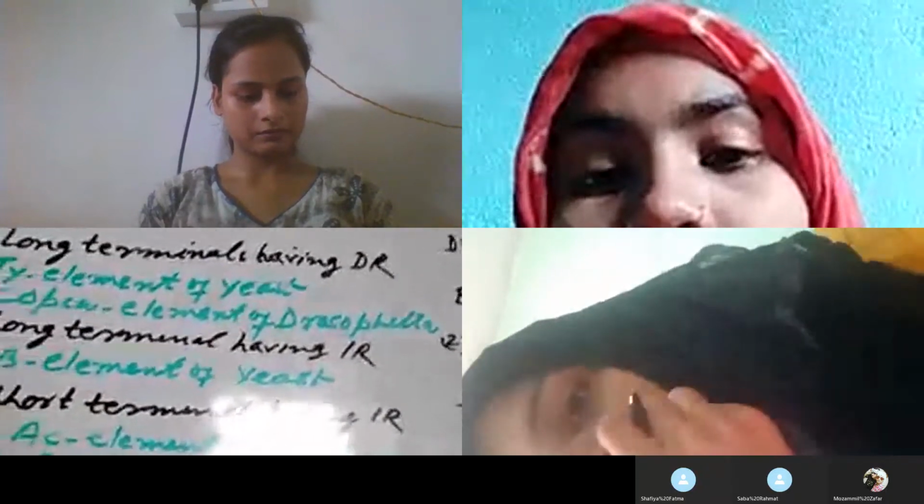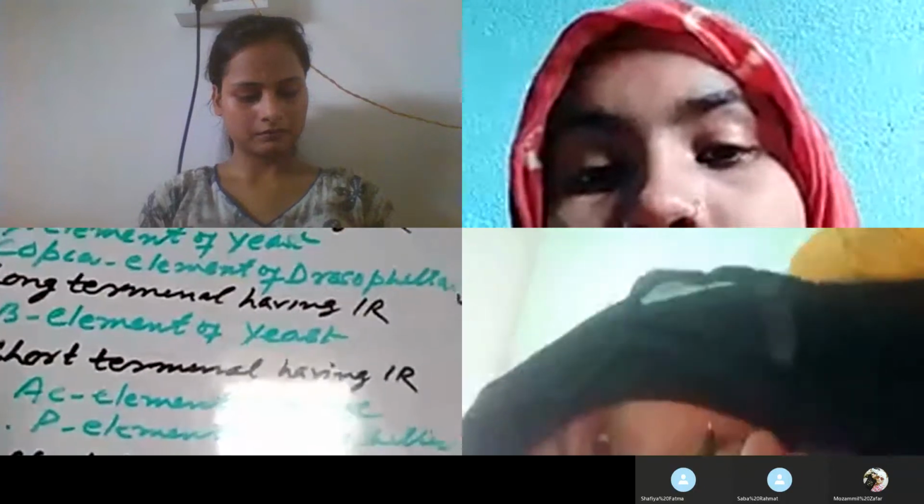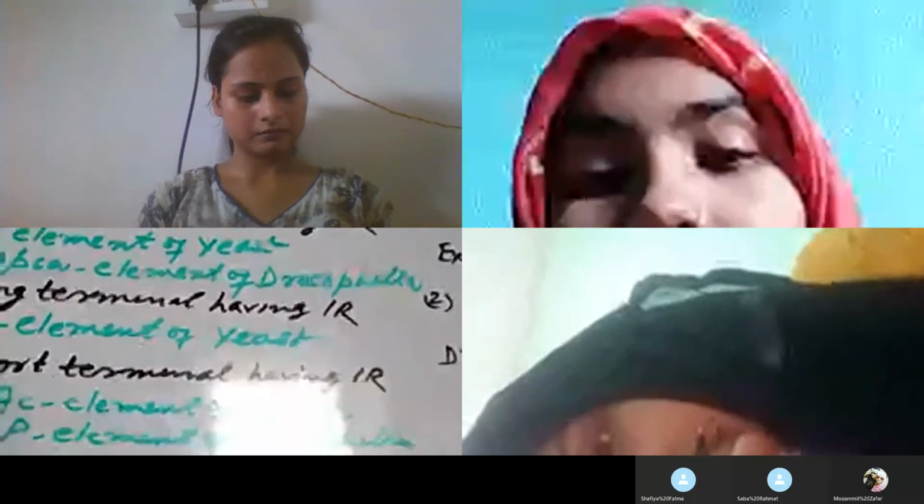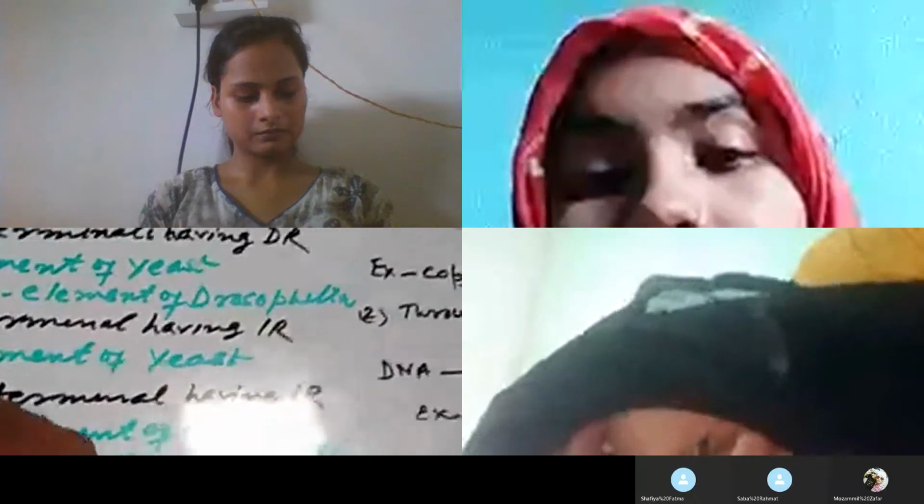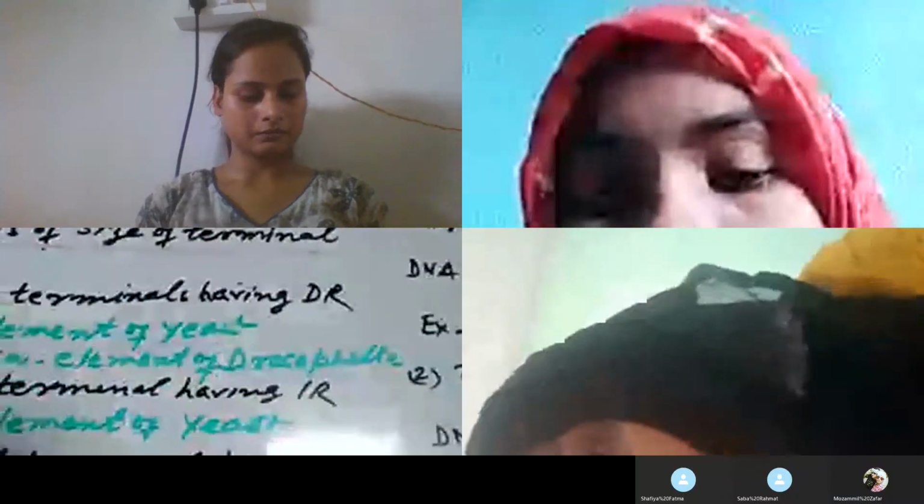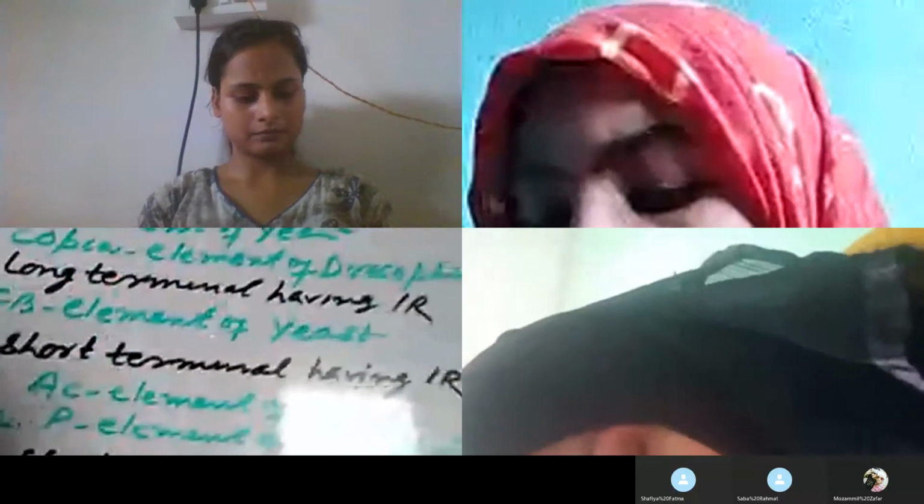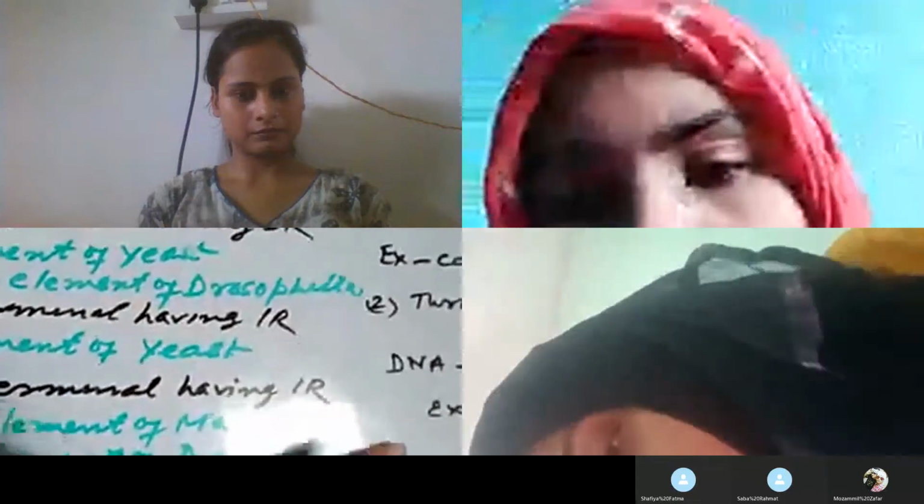And the fourth type of the eukaryotic transposon on the basis of size of the terminal sequence is the one with short terminal having no repeat, neither the direct repeat nor the inverted repeat. There is absence of repeats. There is no repeat here. The fourth category is the eukaryotic transposon having short terminal having no repeat region, that is, neither direct repeat nor inverted repeat.